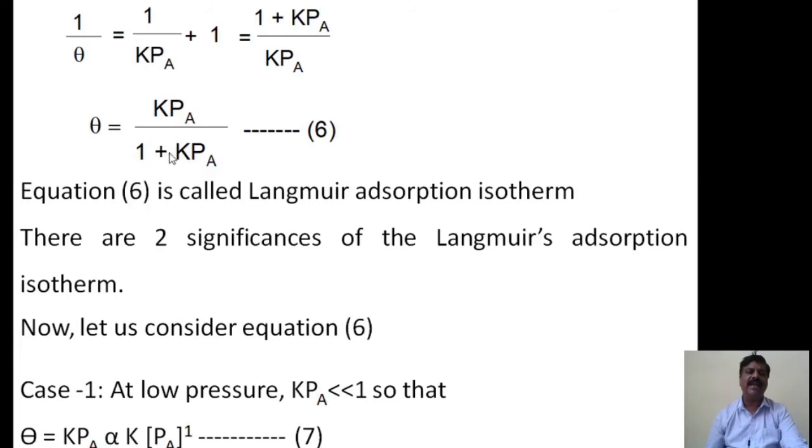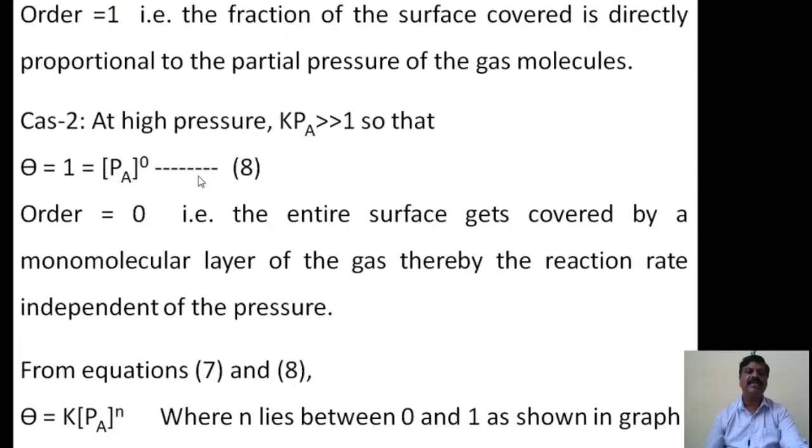Here at high pressure the 1 plus is neglected. Therefore theta equals kPa divided by kPa. Then kPa and kPa get cancelled, and we get 1.